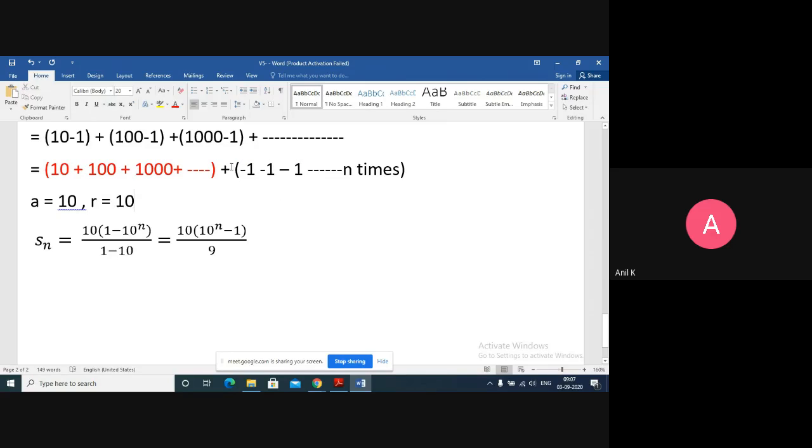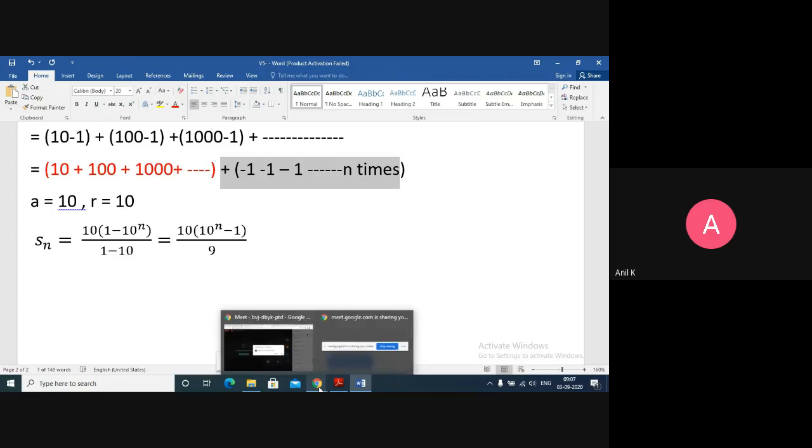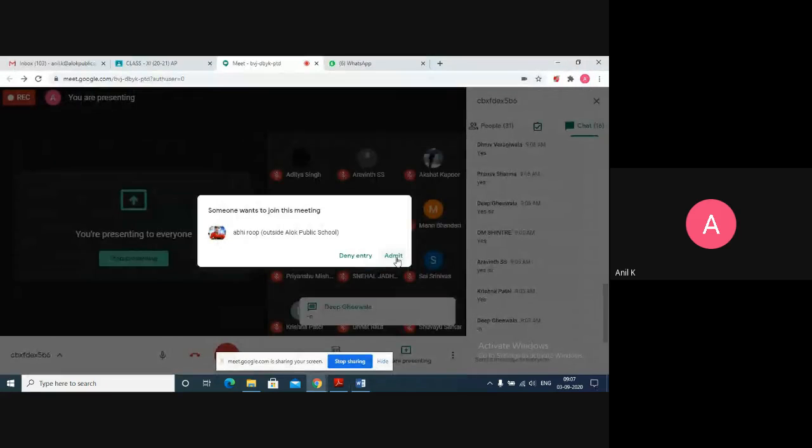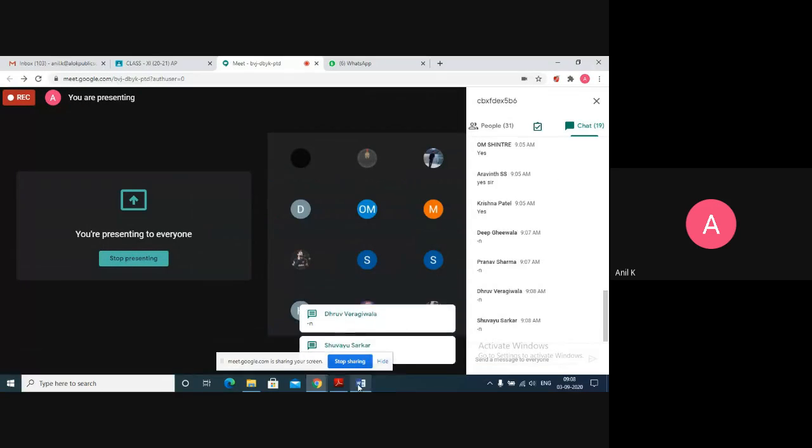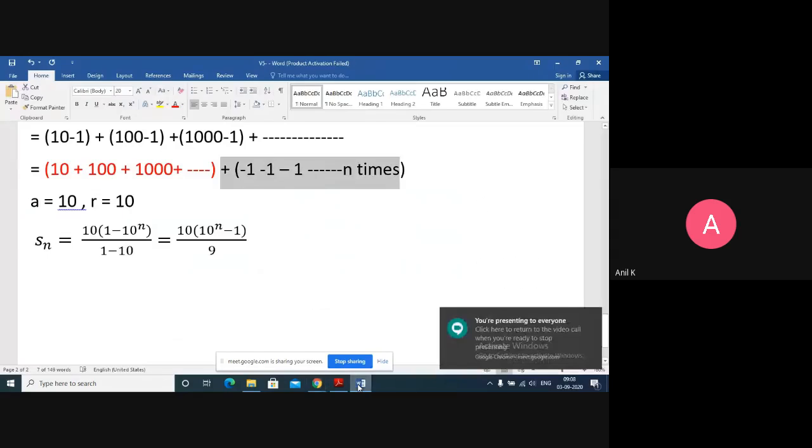What do you say about the other part? What do we get by adding all these minus ones: minus 1, minus 1, minus 1? The answer is minus n. Why is it minus n? Because minus 1 is repeating n times, so it will give me minus n.